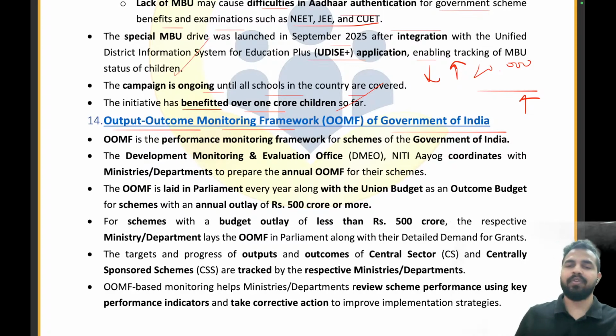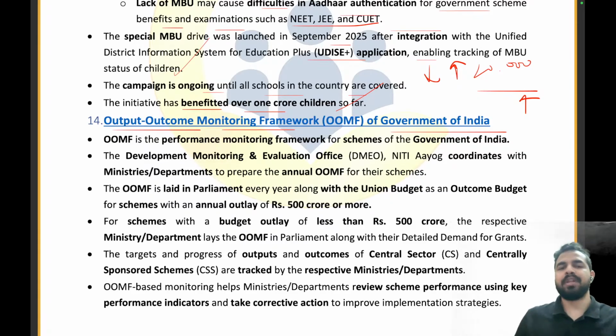Similarly, the Government of India is providing a lot of grants for different schemes, and we provide the grant to the different departments of the country, right? Now we have to see that we provided the allocation for that particular scheme, and now what is the result? We want to see the result of that scheme. If that scheme is not performing well, then again we have to cut short the supply of funds to it, because my effort is getting wasted there, right? So that's why we need to ensure this.